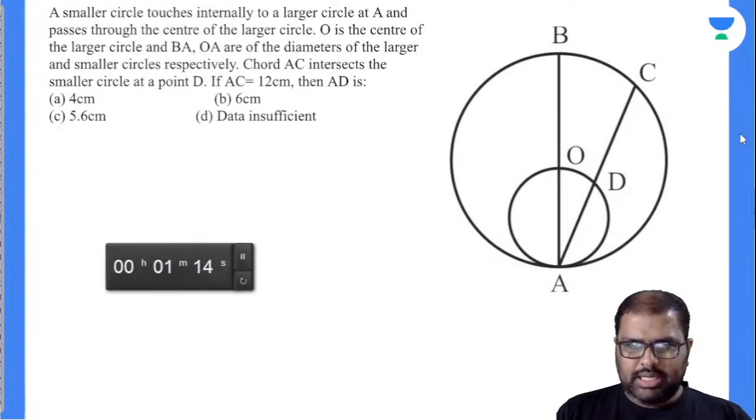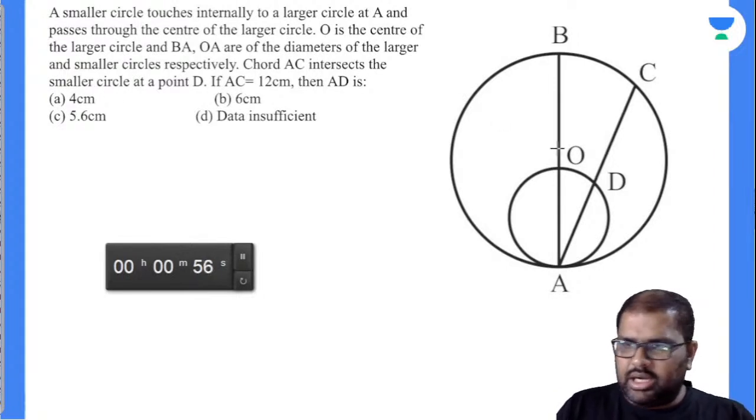A smaller circle touches internally a larger circle at A and passes through the center of the larger circle. O is the center of the larger circle.